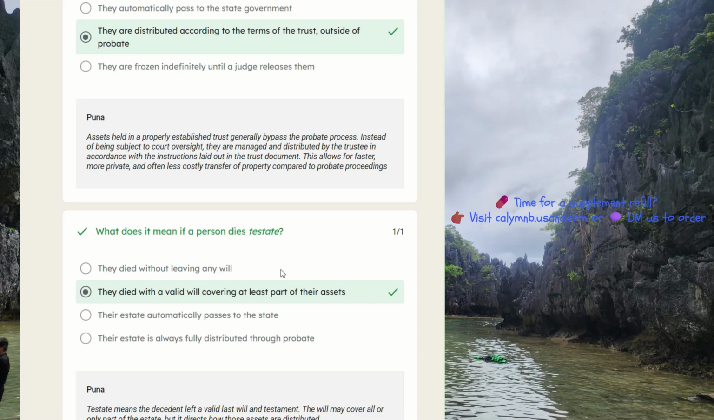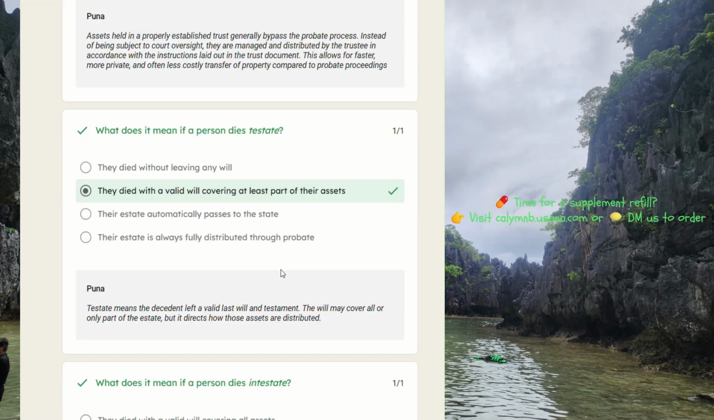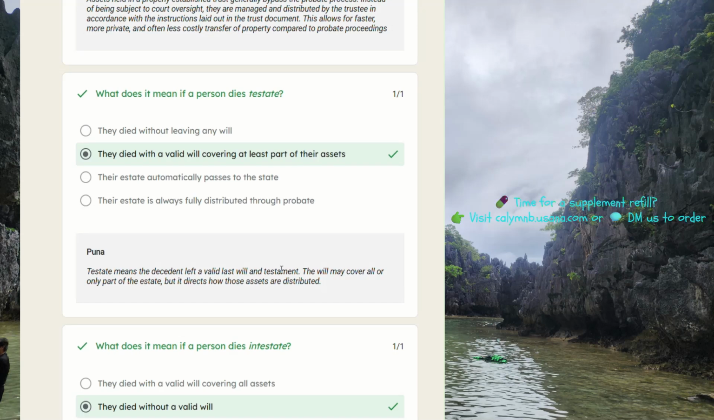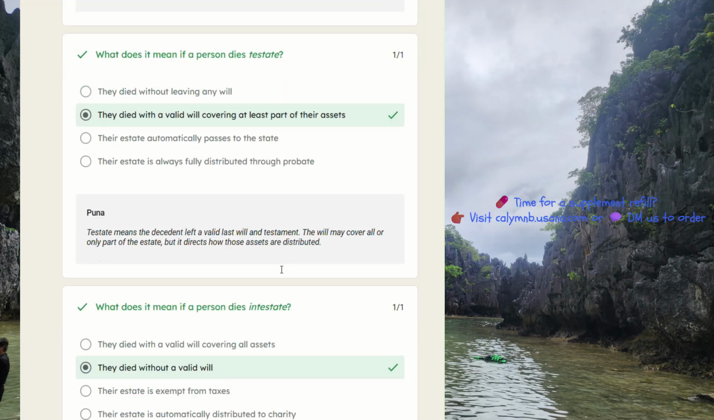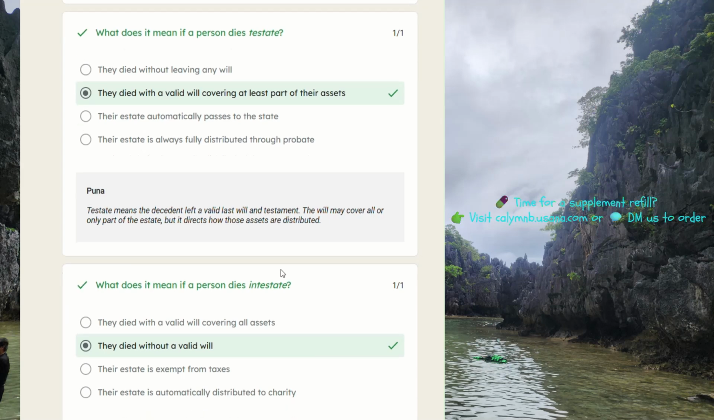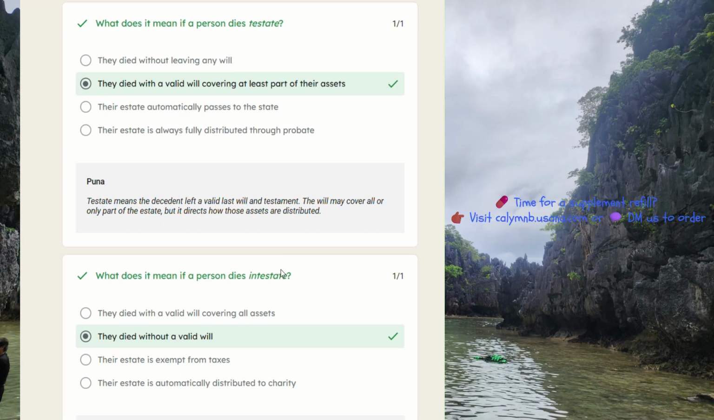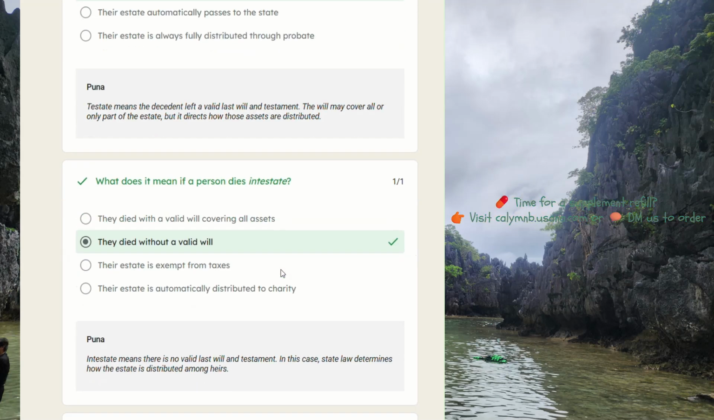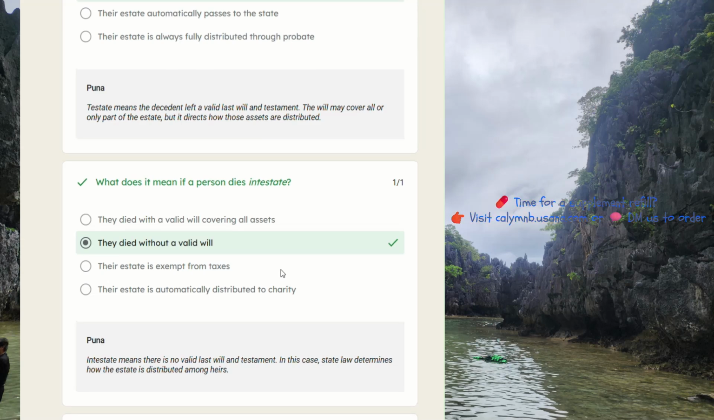What does it mean if a person dies testate? They died with a valid will covering at least part of their assets. Testate means the decedent left a valid last will and testament. The will may cover all or only part of the estate, but it directs how those assets are distributed. What does it mean if a person dies intestate?